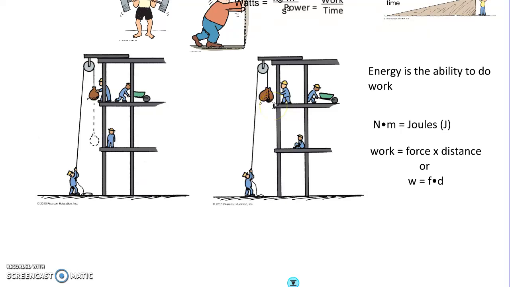So the amount of work we do depends on how much force, in this case the weight of the object we're lifting, and how far we carry it. Now there's one other caveat or rule that goes with that, and that is that in order for work to be done, the object has to move in the direction of the force being applied.